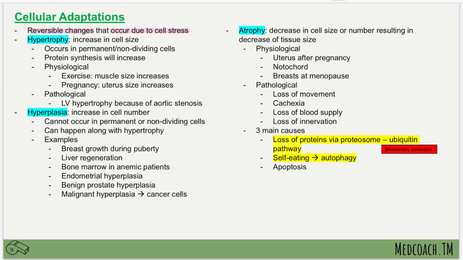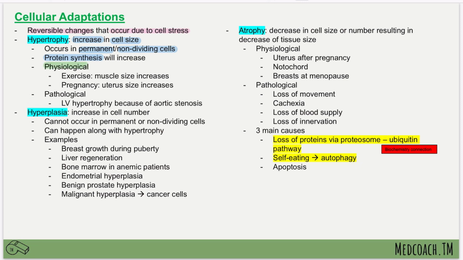The first one we're going to talk about is hypertrophy. So hypertrophy is specifically an increase in the cell size. What this means is that it occurs normally in permanent and non-dividing cells. It can happen in other cells as well, but we usually look at permanent and non-dividing cells such as skeletal muscle cells or cardiac muscle cells for reference, because these are the cells that normally see an increase in size. You also will see an increase in protein synthesis. And the protein synthesis increasing is what causes the cell size to increase.